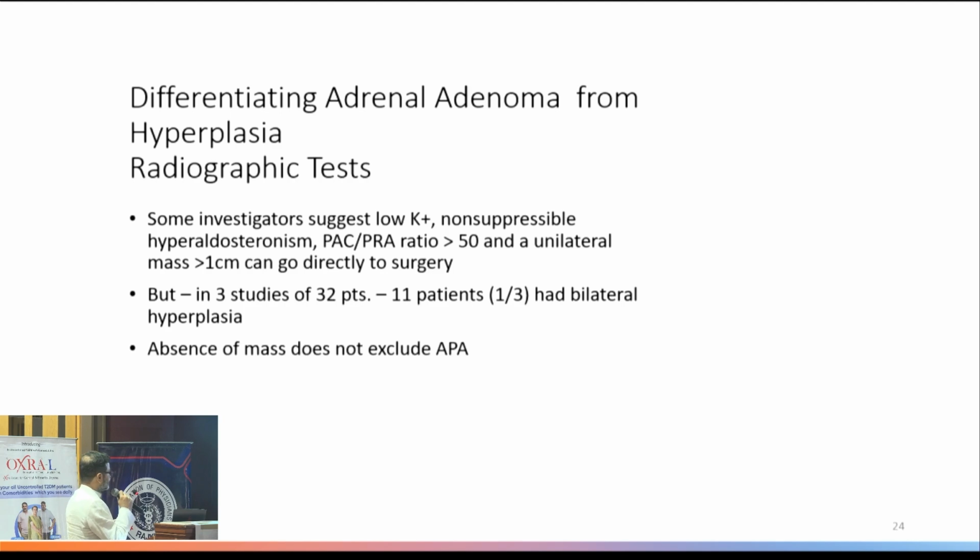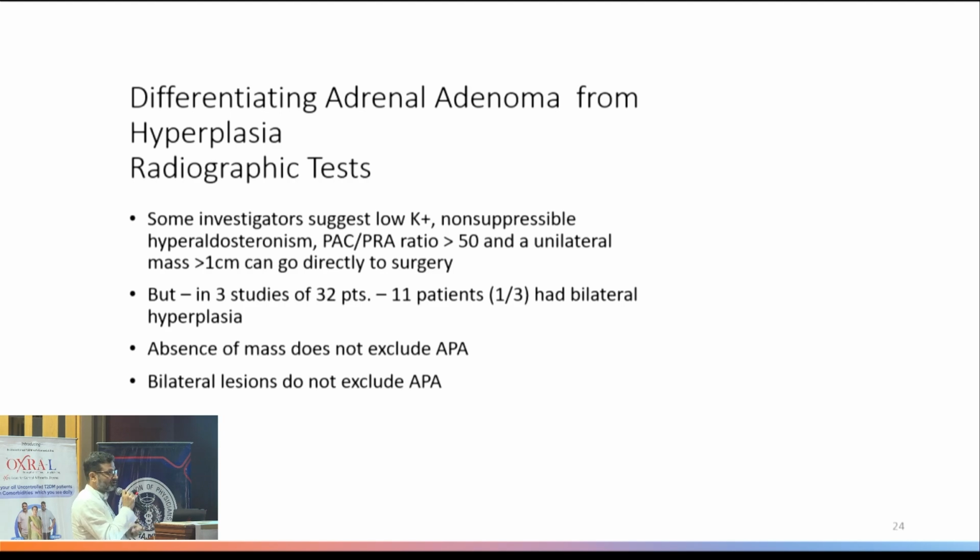At the same time, absence of a mass does not exclude aldosterone-producing adenoma, because it may be very small and you may not be able to detect it on CT scan or PET scan. Even in those patients who have bilateral lesions, it is again confusing, because in that bilateral lesion, one may be just an incidentaloma or non-functioning adenoma, and the second may be an aldosterone-producing adenoma.